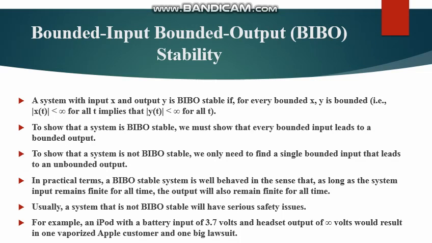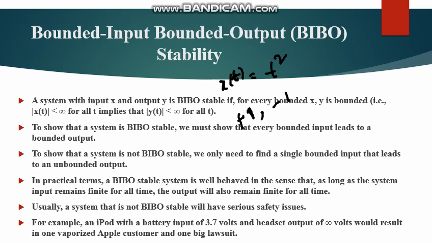Okay. Now coming back to the point, to show that a system is not BIBO stable, we only need to find a single bounded input that leads to an unbounded output, that we have shown here. If it is a function like this, t square x(t), you have a bounded value that can be positive 1, that can be negative 1.